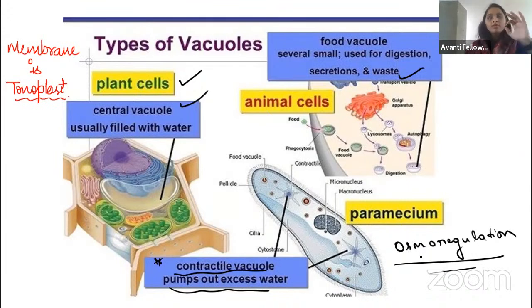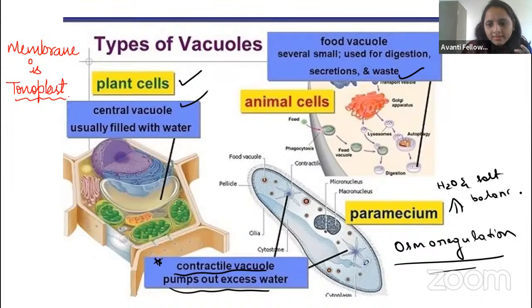That's it. Osmoregulation, not a very big word. So it is helping in the water and salt balance. Water and salt balance. Fine. So now let us come to whether the vacuole is membrane bound or not.